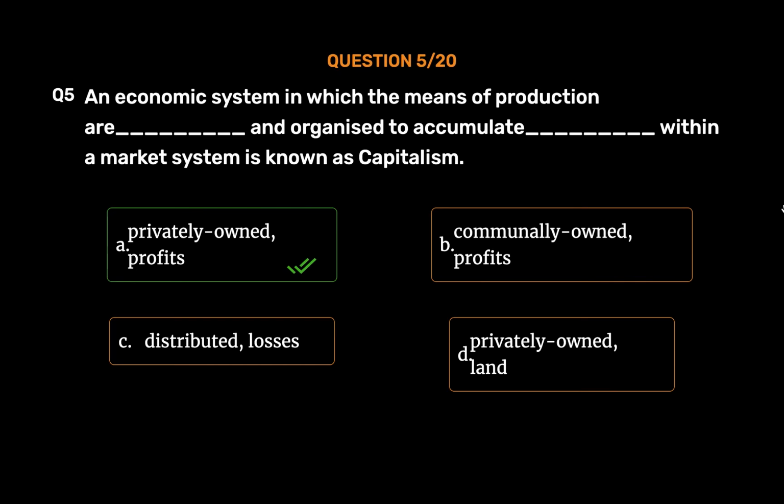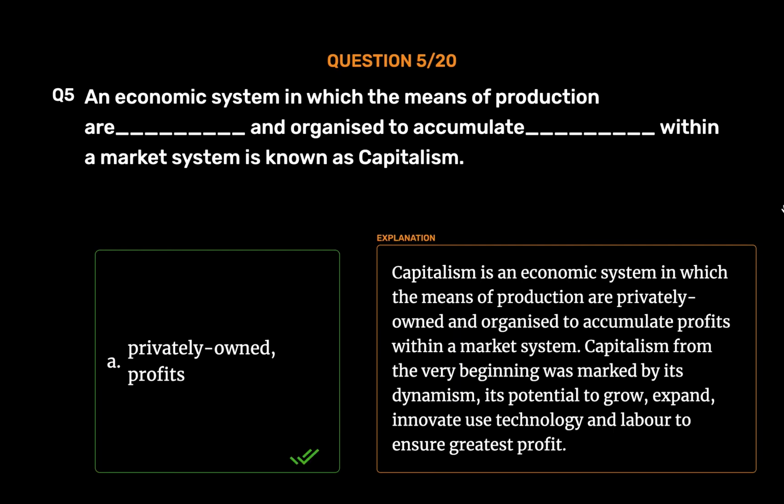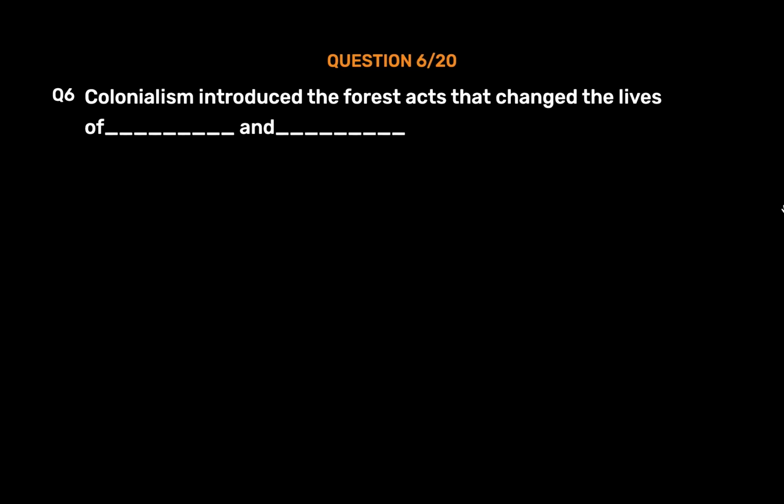Privately owned, profits. Capitalism is an economic system in which the means of production are privately owned and organized to accumulate profits within a market system. Capitalism from the very beginning was marked by its dynamism, its potential to grow, expand, innovate, use technology and labor to ensure greatest profit.